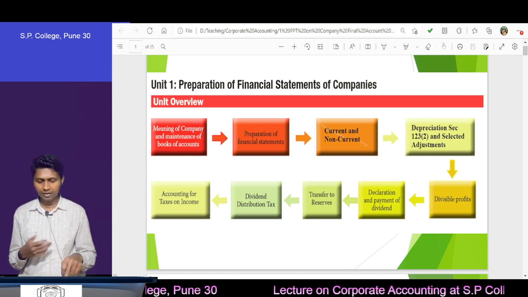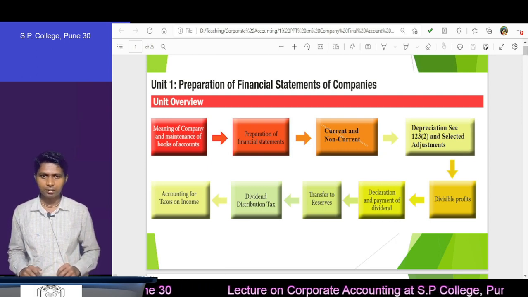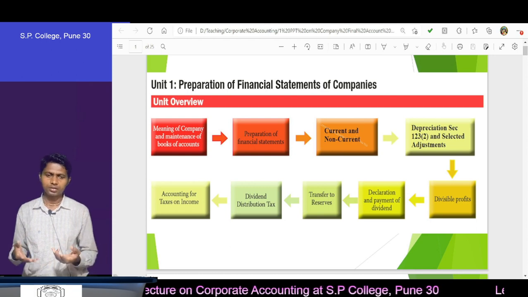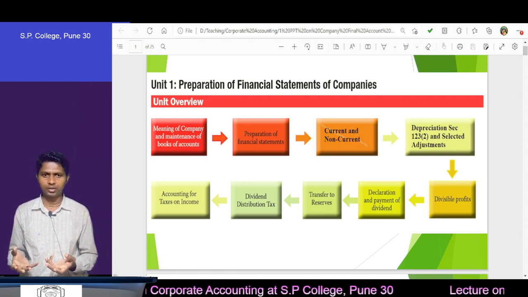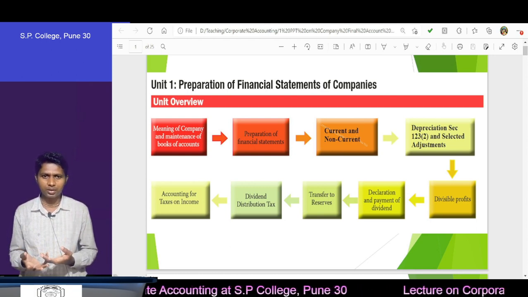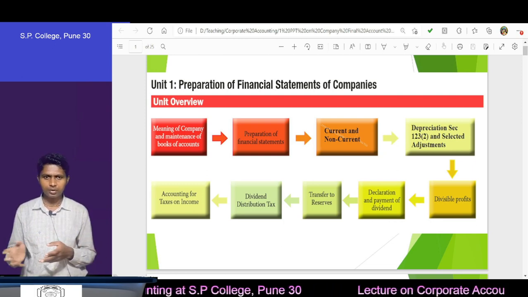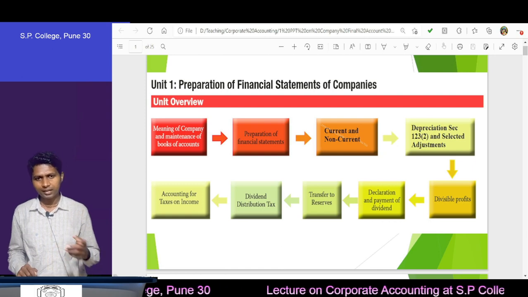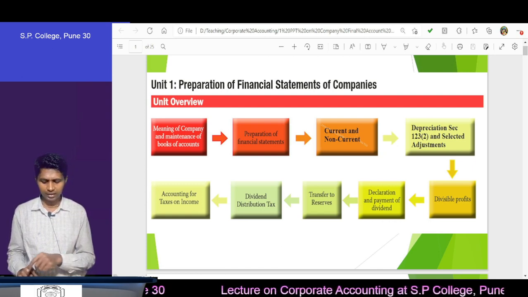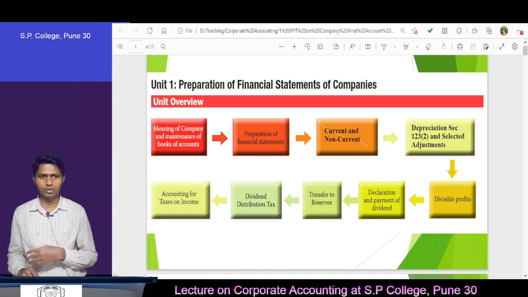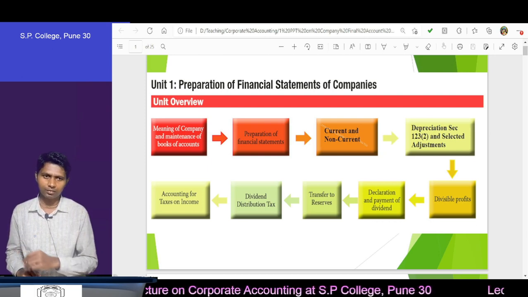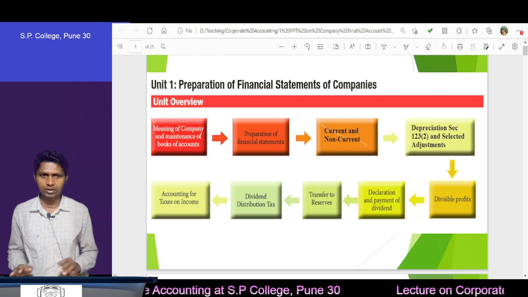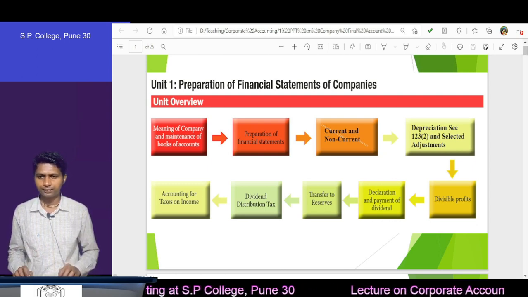Then after depreciation, we will try to understand divisible or distributable profit. Some profits, some reserves you cannot distribute; those are the indivisible or undistributable profit. The difference between these two we will try to understand, and which are the divisible profits, that we will try to understand here. Then declaration and payment, transfer to reserve, dividend distribution, and accounting for taxes on income. This much is there in our SY syllabus. This is just the overview of the whole chapter.